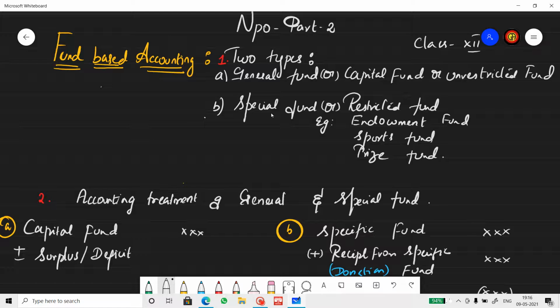Then we have special fund, otherwise called restricted fund. The usage is completely restricted to the purpose for which it has been created. If a fund has been created for a specific purpose, the money will be used only for that purpose. Such a fund is called a special fund or restricted fund. Examples: sports fund, prize fund, endowment fund.